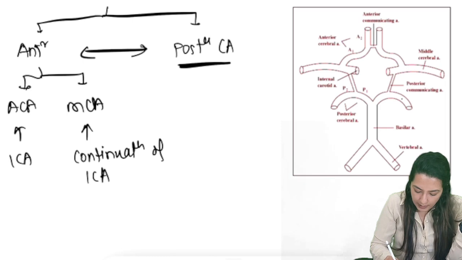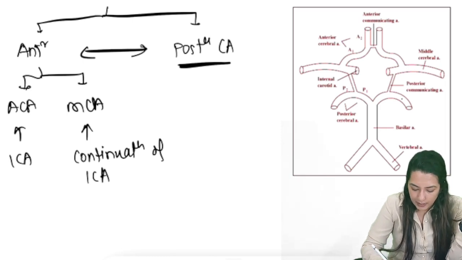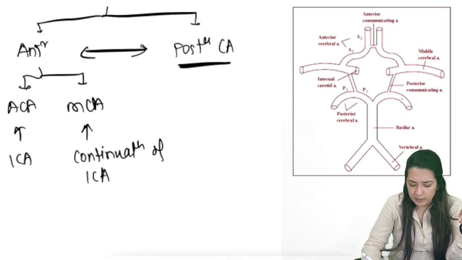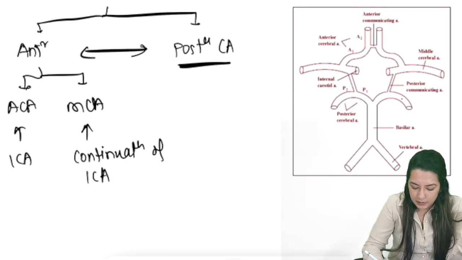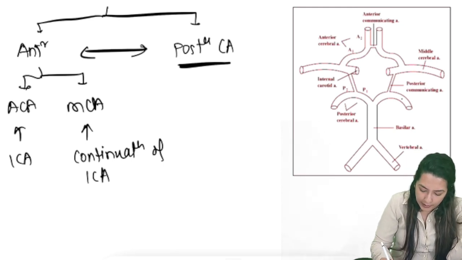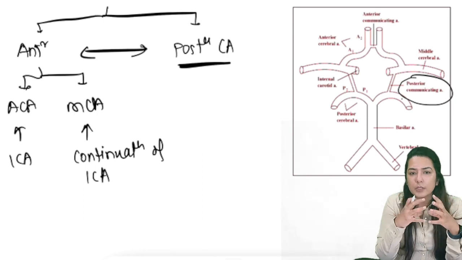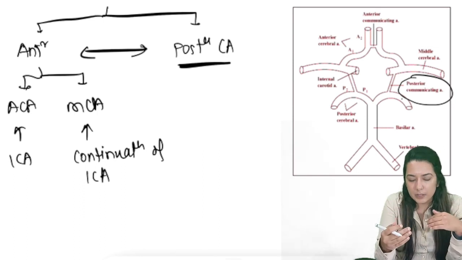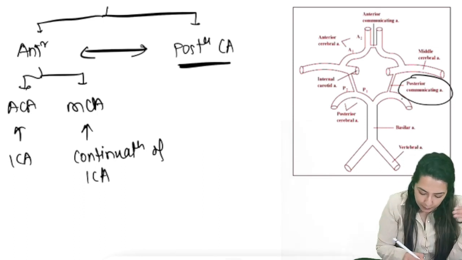And as you can see, ICA is continuing as MCA and it is giving the ACA branch. Both the ACAs anteriorly are connected with each other by the anterior communicating artery. Now this posterior communicating artery is the one which is connecting both anterior circulation and posterior circulation.